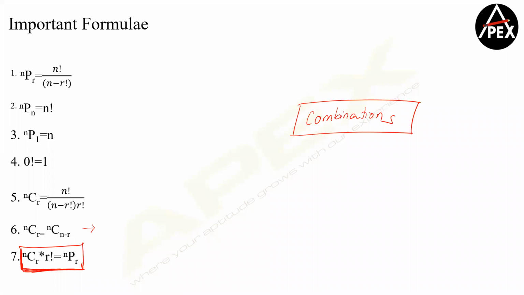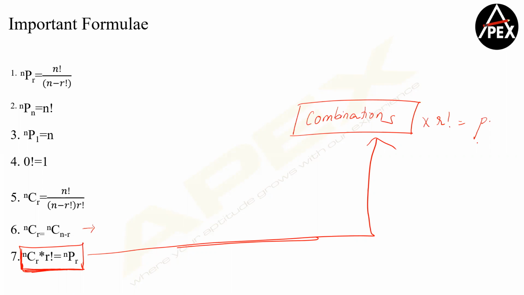So that's very simple. If you're saying that no, you would not have been confused in this topic, the logic is quite simple. Combinations into R factorial gives me permutations. This part. So if you are agreeing that it would have been easier if only combinations existed in your life, combinations into R factorial is nothing but permutations. And that is how I, a non-math student, teach permutations and combinations.